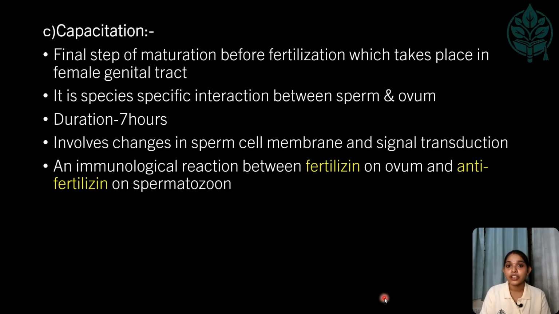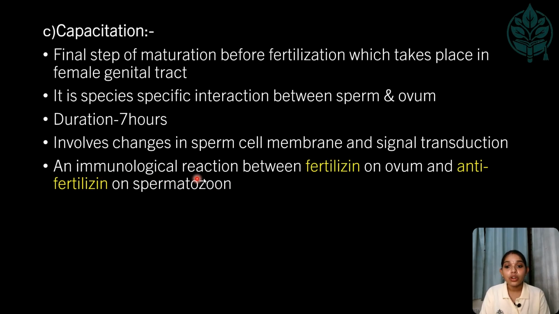The main important final process of maturation of sperm in the female genital tract is known as capacitation. It is a species-specific interaction between the sperm and ovum, and it takes about 7 hours after ejaculation. It involves changes in the sperm cell membrane and signal transduction, including calcium influx, which helps in the increased motility of the sperm.